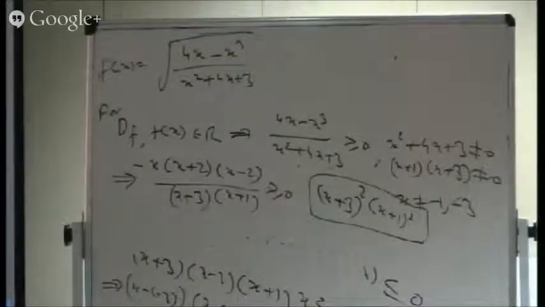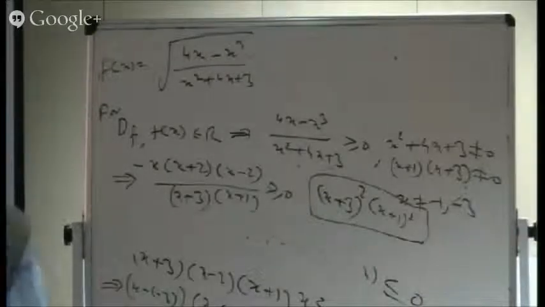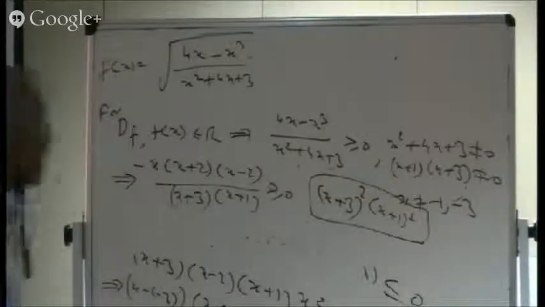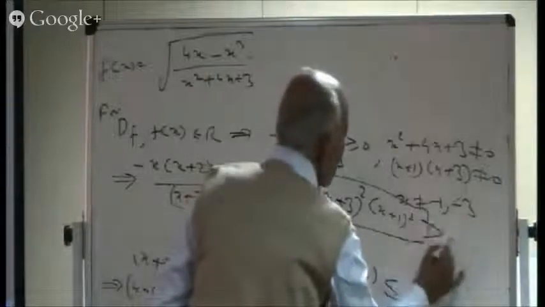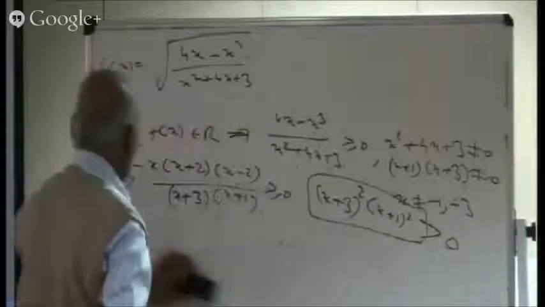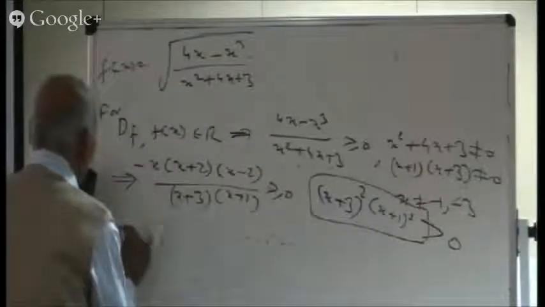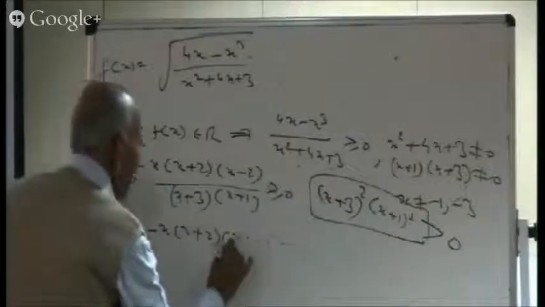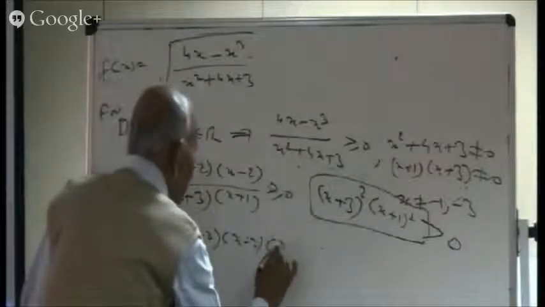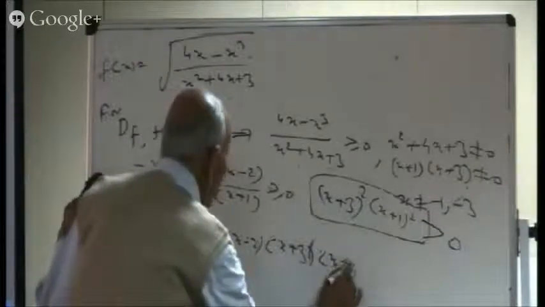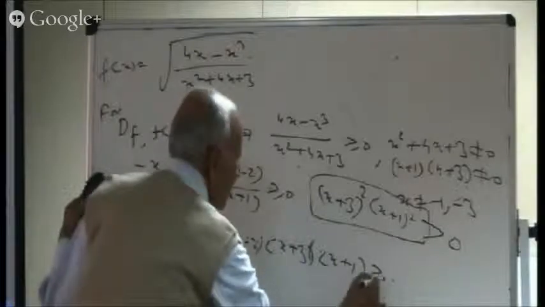Is it right? So if I multiply by that, because a square will never be negative, and this is not 0 itself, that means the square is definitely positive, because this number is definitely positive. And I am multiplying by a positive, so I am saved from the whole botheration. So that means I will be getting minus x into x plus 2 into x minus 2 into x plus 3 into x plus 1 greater than or equal to 0.